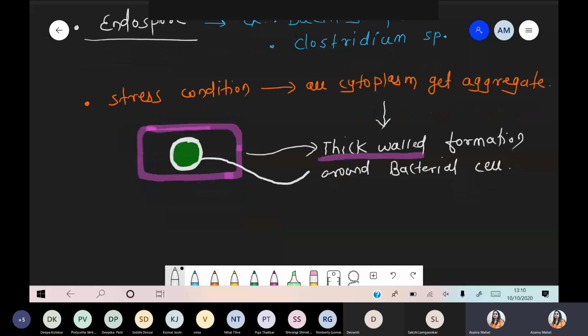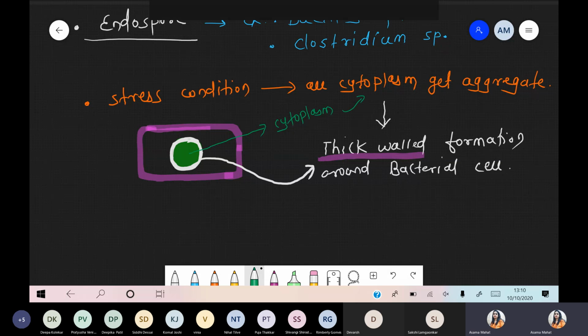Do one thing, remove an arrow from here. Simply represent this arrow. Okay, so we are talking about stress condition. All cytoplasmic material gets aggregated. So this green color is nothing but all the cytoplasm. All the cytoplasmic material is showing aggregation.